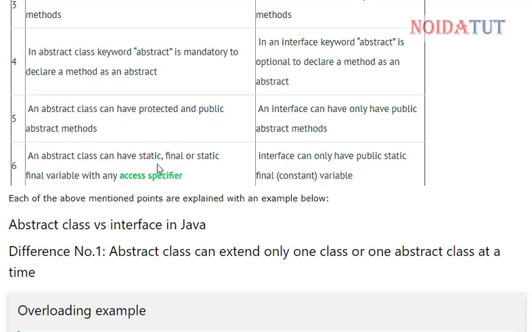An abstract class can have static final variables with any access specifier. Access specifiers are public, protected, friend, or any different visibility mode. An interface can only have public, static, final, constant variables. Each of the above mentioned points are explained with examples in our further tutorials.